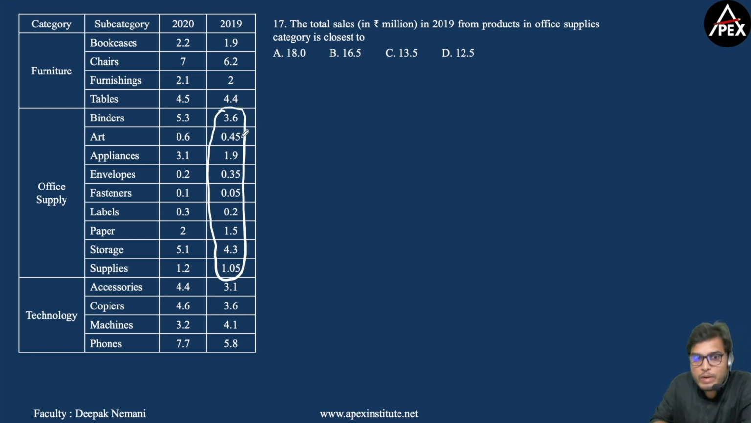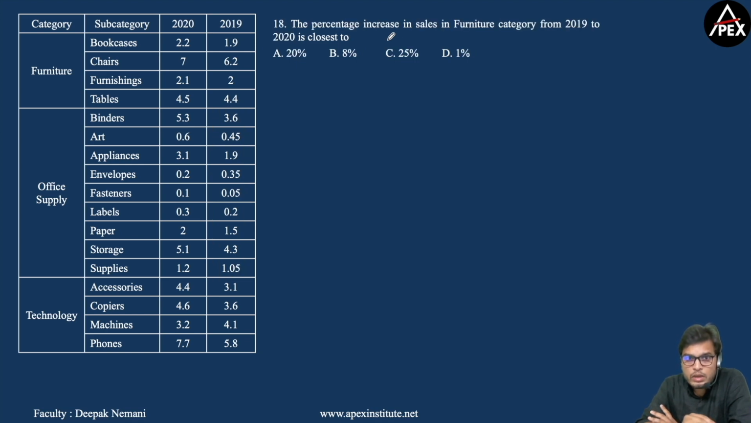So 3.6 plus 0.45 plus 1.9 plus 0.35 plus 0.5 plus 0.2 plus 1.5 plus 4.3 plus 1.05. This is somewhat close to 13.5. So the answer for this question should be option C. So you can just answer this question just by adding these values, right? Now moving to 18th question. The percentage increase in sales in furniture category from 2019 to 2020 is closest to.